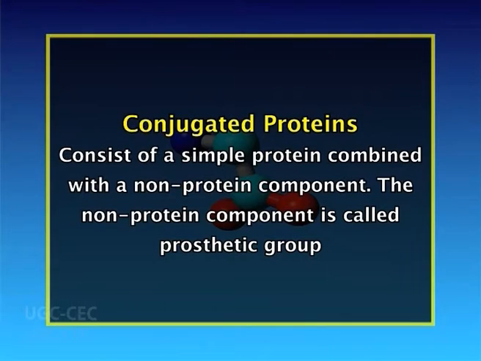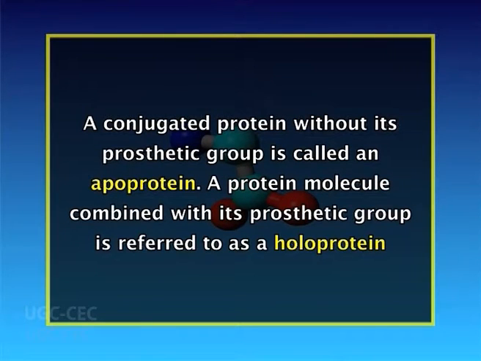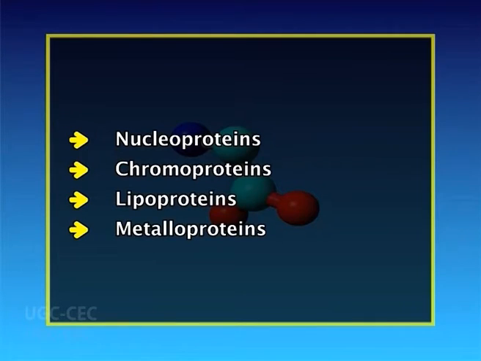Now, conjugated proteins. They consist of a simple protein combined with a non-protein component. The non-protein component is called the prosthetic group. A conjugated protein without its prosthetic group is called an apoprotein. A protein molecule combined with its prosthetic group is referred to as holoprotein. Depending upon the prosthetic group, the conjugated proteins are of several types like nucleoproteins, chromoproteins, lipoproteins, metalloproteins, etc.